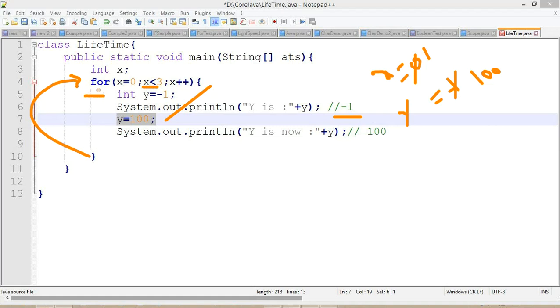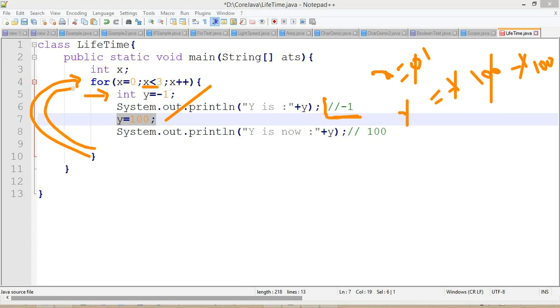So again, the cursor will enter line number 5. Now what we are doing here is overriding this 100 value with -1 again. Because of this, we'll print this -1 here. And after printing, the -1 will become 100 because of line number 7, where again we are overriding this value.